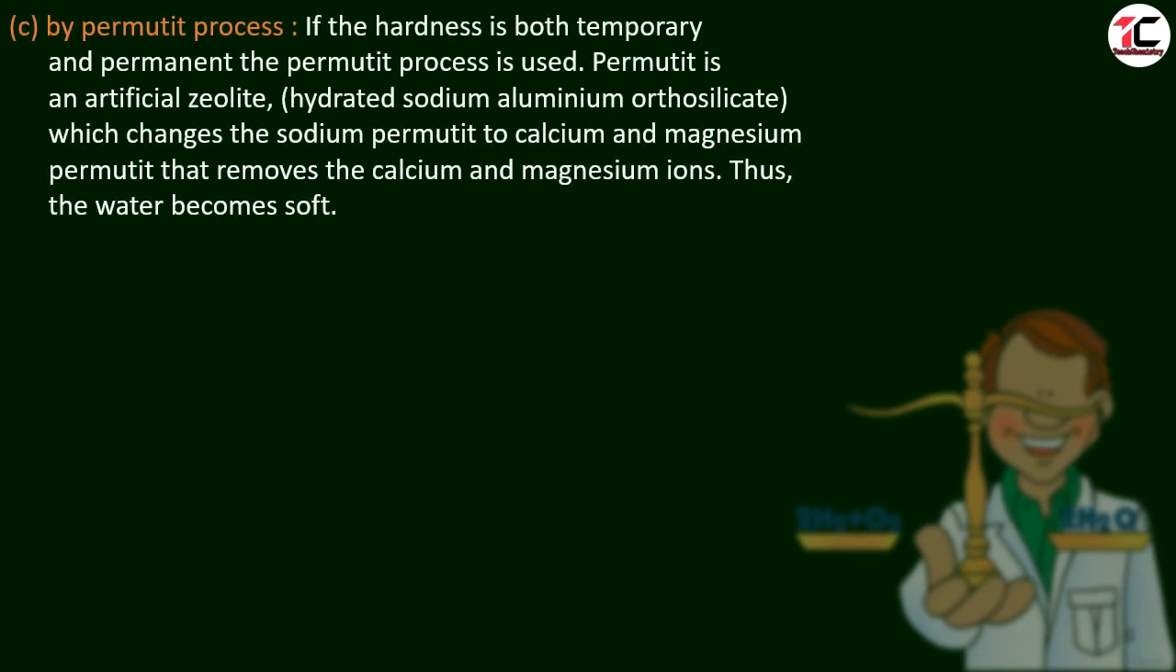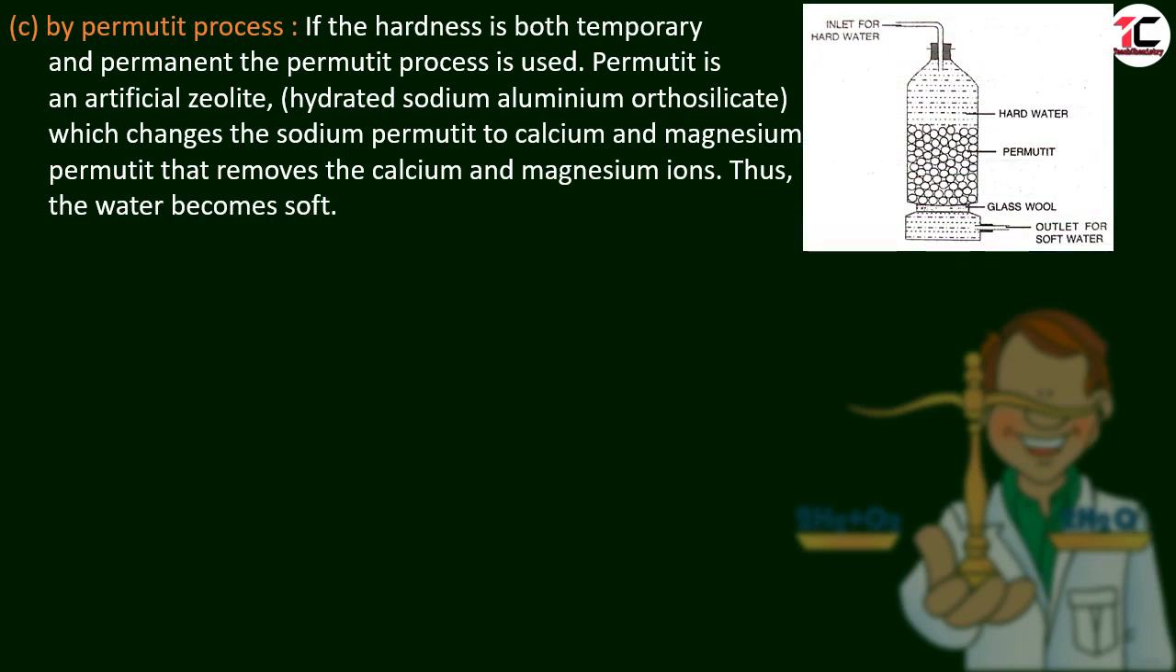Next is the permutit process. If the hardness is both temporary and permanent, then this method is used. Actually, permutit is an artificial zeolite. Its chemical name is hydrated sodium aluminum orthosilicate. This zeolite changes the sodium permutit to calcium and magnesium permutit, which removes the calcium and magnesium ions, and the water becomes soft. Let us see in the diagram.